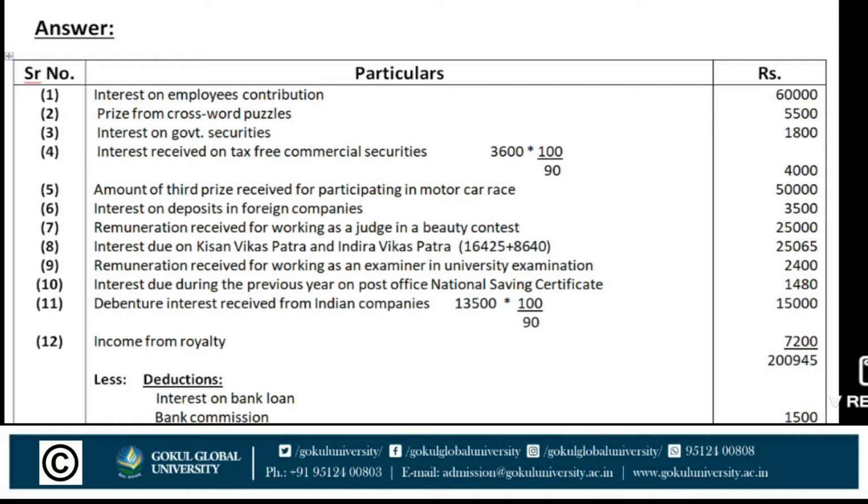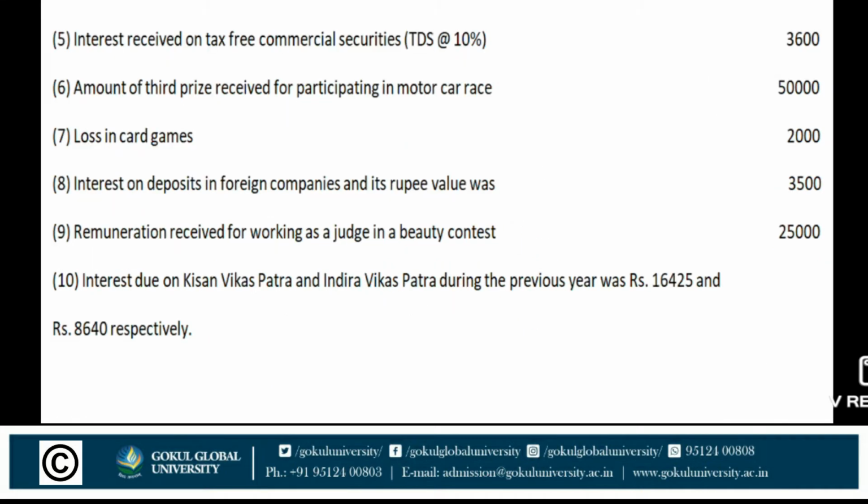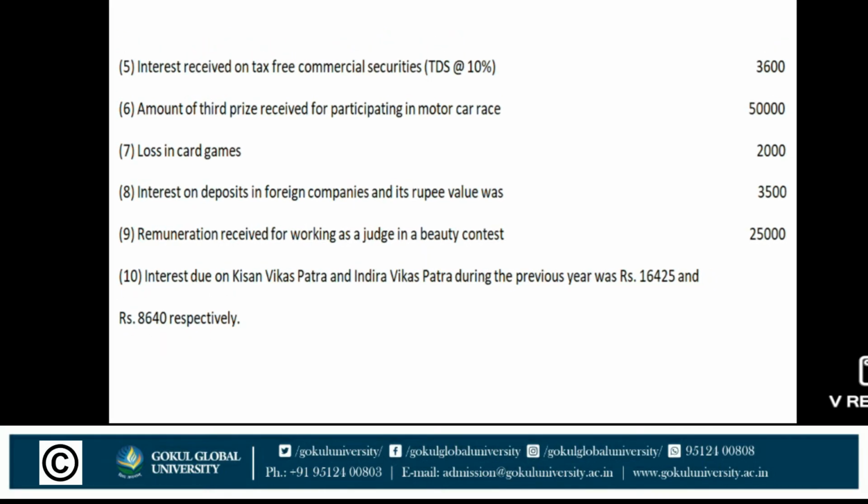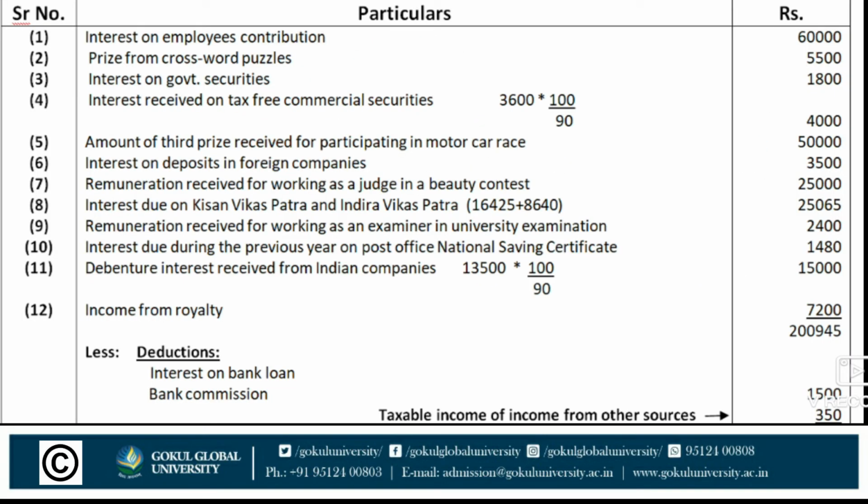The amount is 3,600 and TDS is 10%. So 3,600 into 100 upon 100 minus 10, that is upon 90. So the total amount is rupees 4,000.